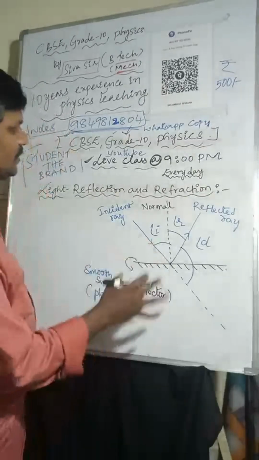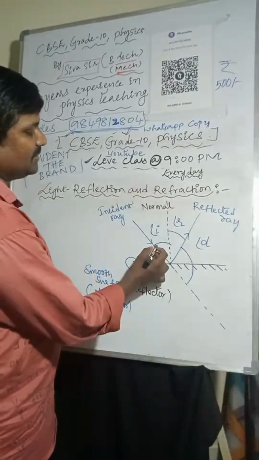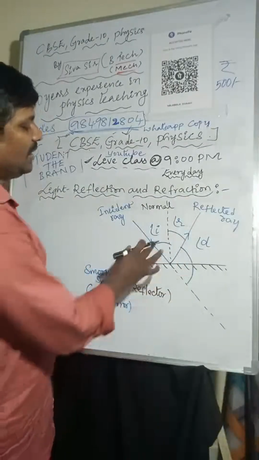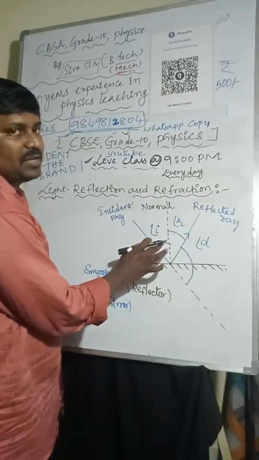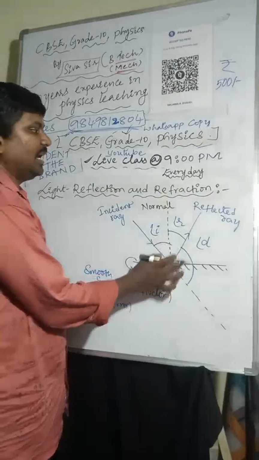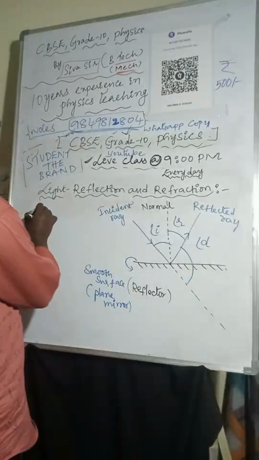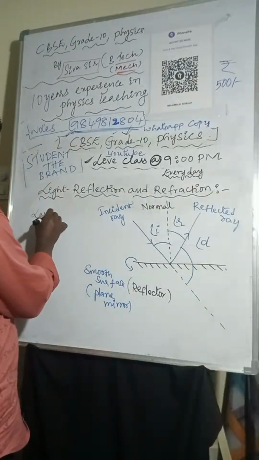So, incident ray, reflected ray, normal line, undeviated line. The angle between the incident ray and the normal line is called the angle of incidence. The angle between the reflected ray and the normal line is called the angle of reflection. The angle between the reflected ray and the undeviated line is called the angle of deviation. So, laws of reflection.